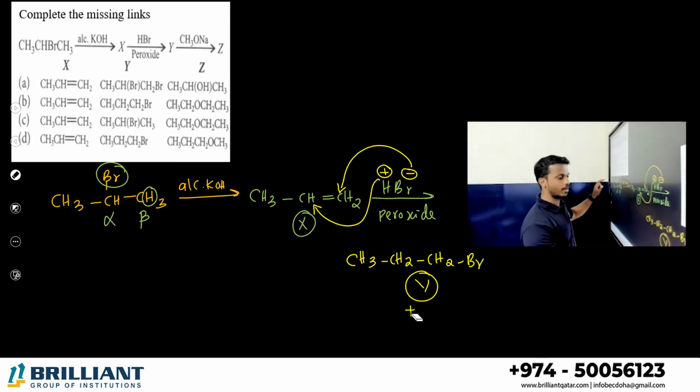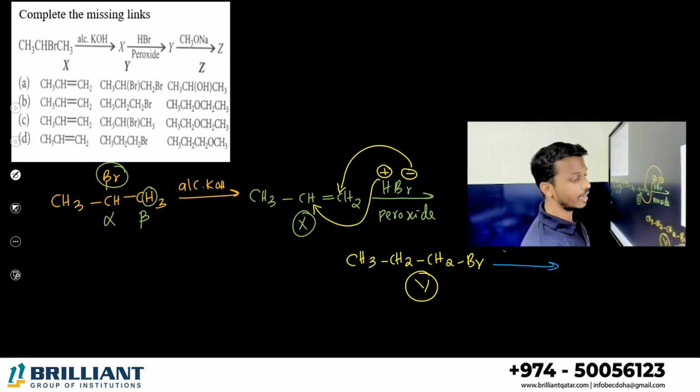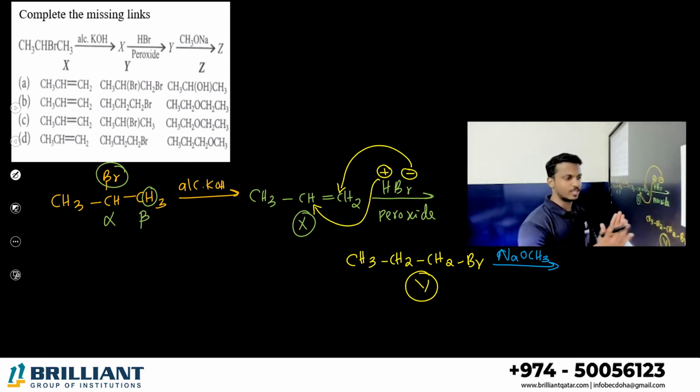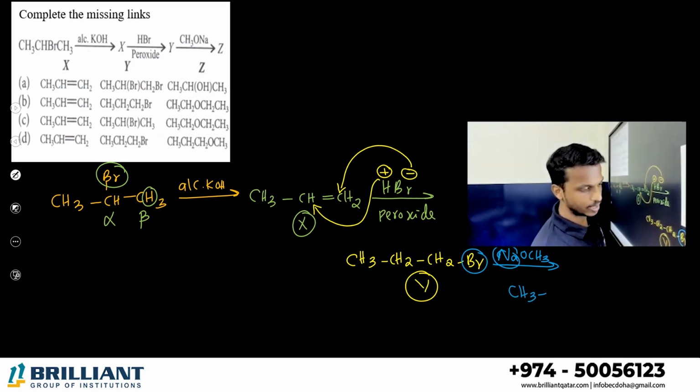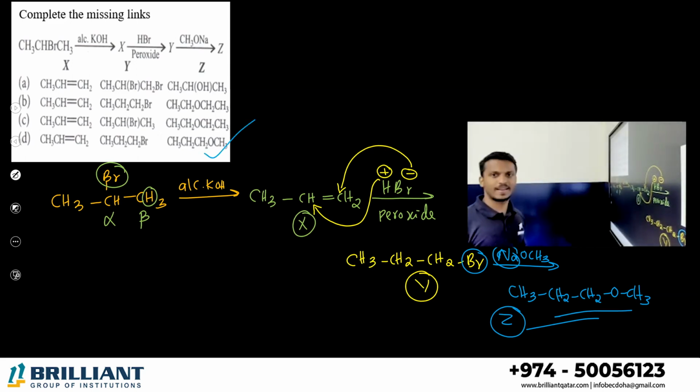This one we are treating with which one? NaOCH3. So you may think here also beta elimination. No, here all are smaller groups, right? Here the haloalkane is a smaller group, even the sodium alkoxide is a smaller group. In such cases directly we can proceed. NaBr you can eliminate, you will get CH3CH2CH2OCH3. This will be the ether. So this is your compound Z. Where you can identify X, Y, Z. X is propene, Y is 1-bromopropane, and the last one is OCH3. Yeah, option D is the correct answer.